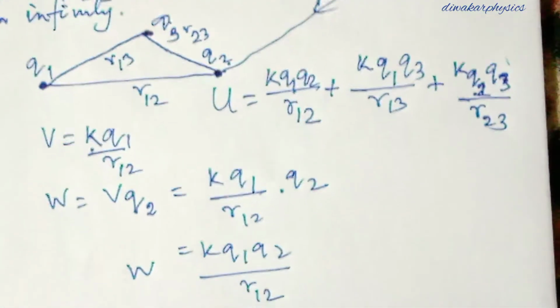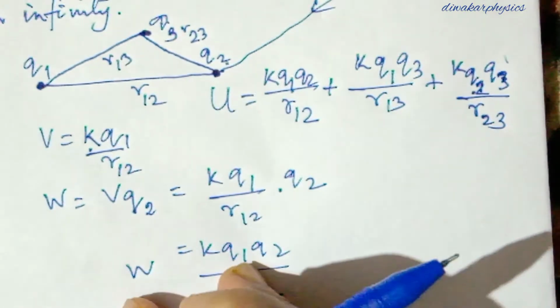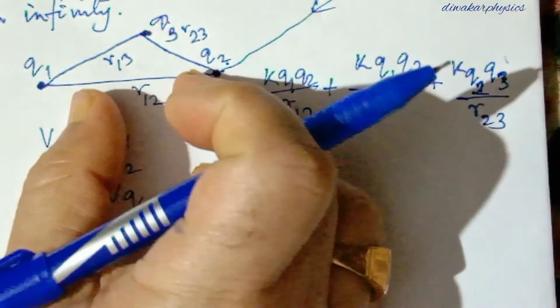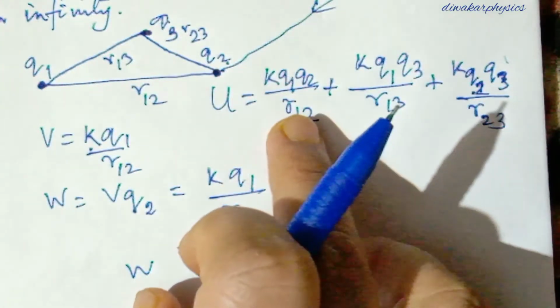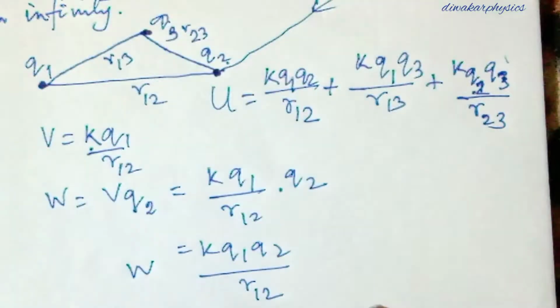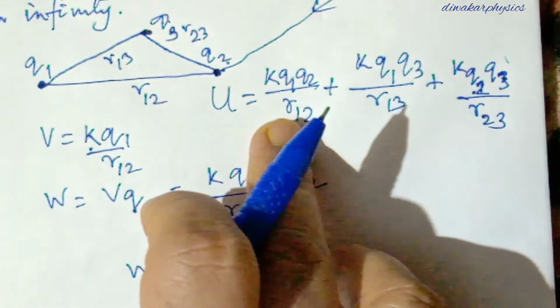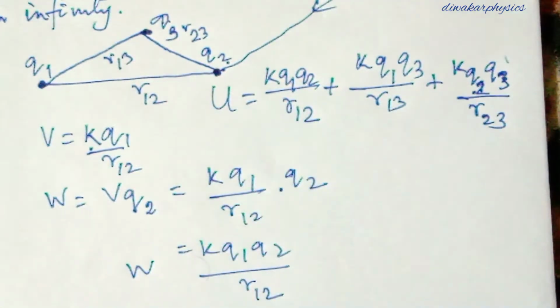For two charges, there is only one expression, one term. But for three charges, each charge is interacting with the others. So if you bring more charges, you have to follow this pattern of the formula.